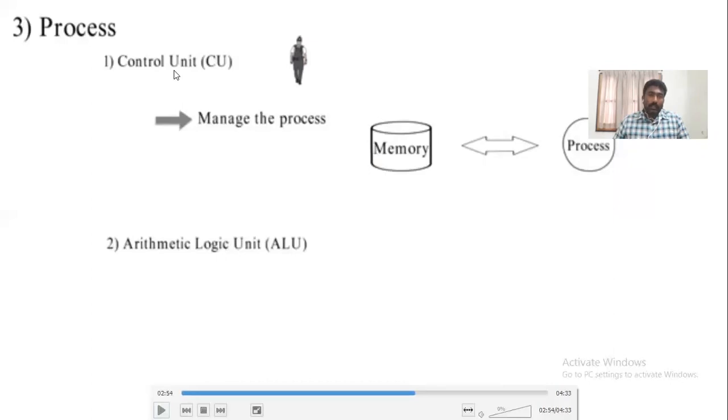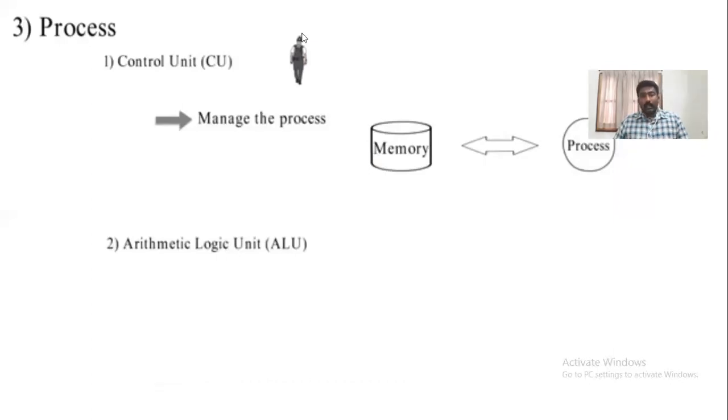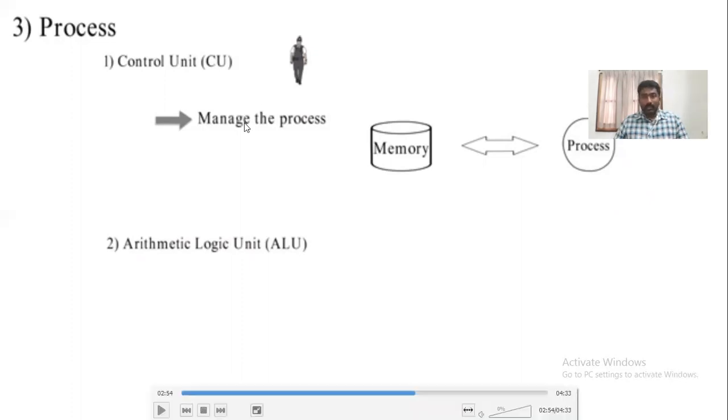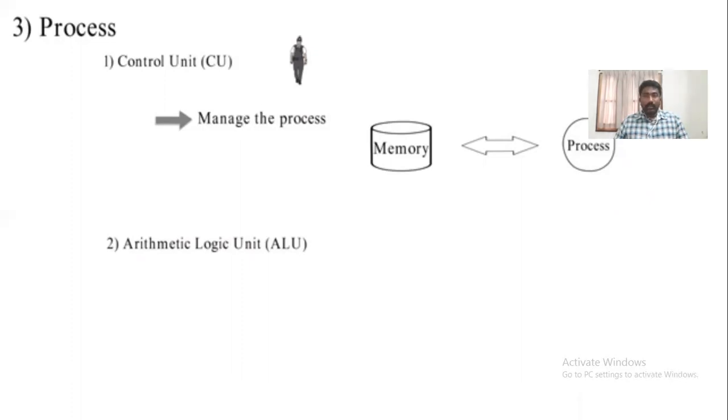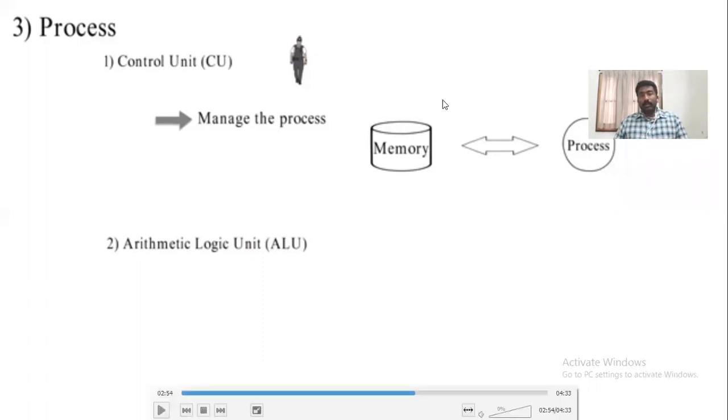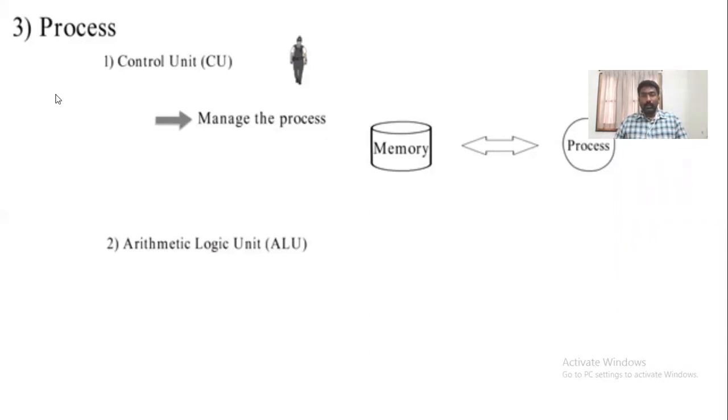The control unit acts just like a traffic police, which is used to manage all the traffic inside the computer. Traffic in the sense of data transfer from one place to another place, or the action to be performed by the hardware components inside the computer. So here the memory system will generate all the data which is required. This data is passed to the processing element which is called the CPU. Inside the CPU, the central unit called the control unit will do all the actions. Simply, it acts as a controller.